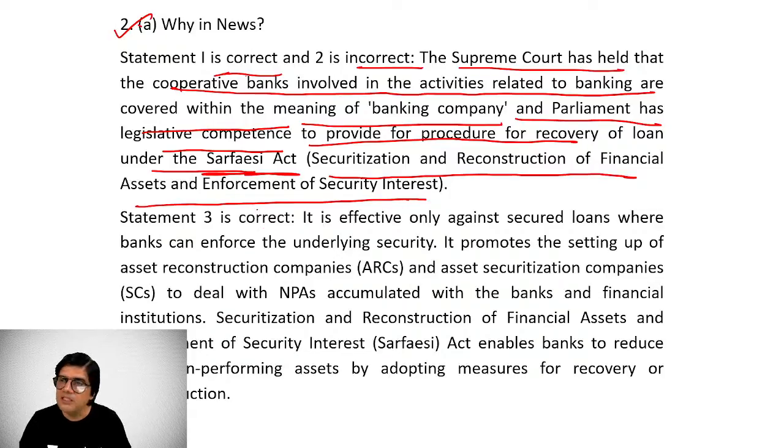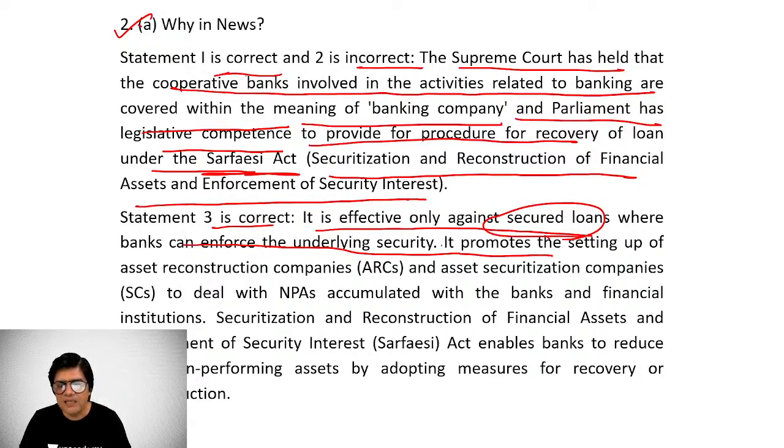Now, this is basically for recovery of loans. If some loan of the bank is likely to become NPA, a non-performing asset, and if it becomes NPA, the recovery becomes difficult at times. There, SARFAESI Act comes into play. Statement 3 is correct. It is effective only against secured loans, where the banks can enforce the underlying security. So it means there is some underlying security and that security can be sold off and the loan of the bank can be recovered. It promotes the setting up of asset reconstruction companies and asset securitization companies also to deal with the non-performing assets.